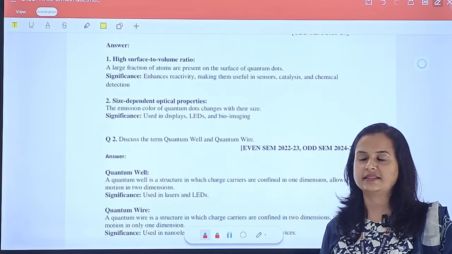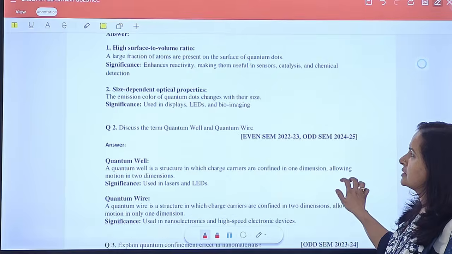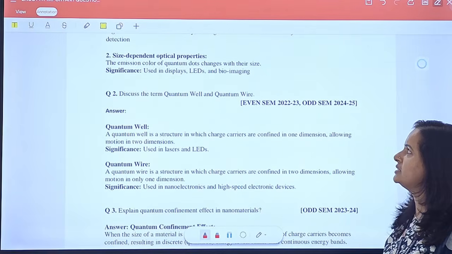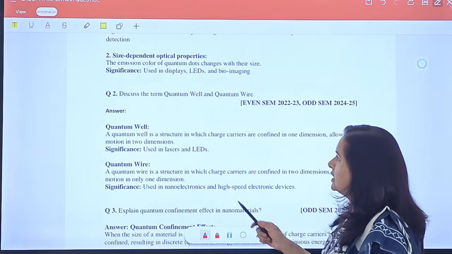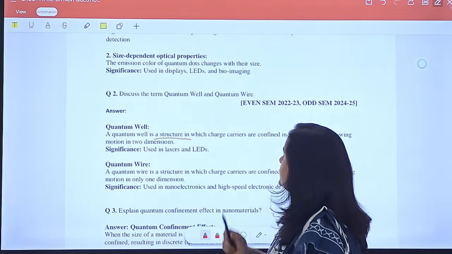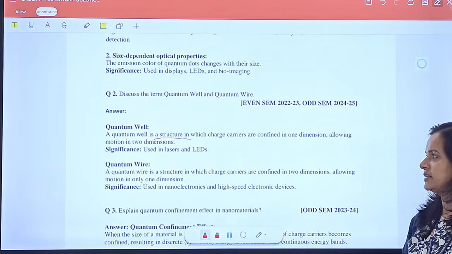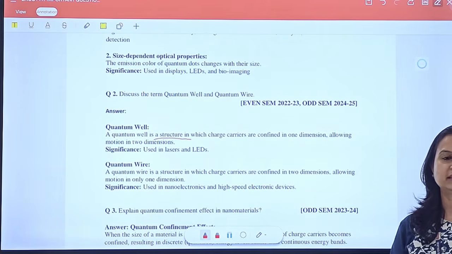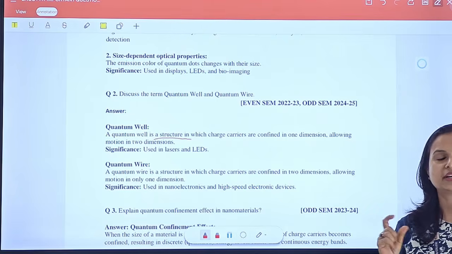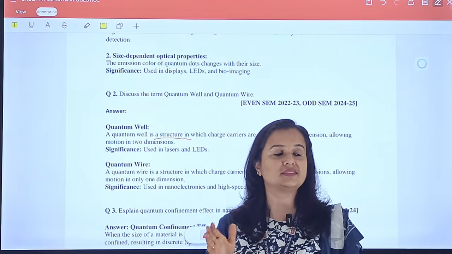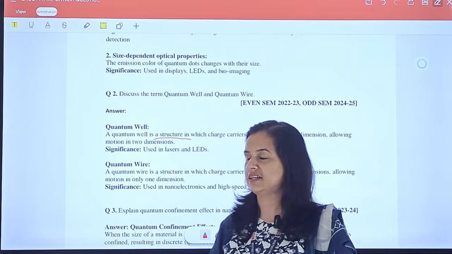the emission also changes. Now the second question is, discuss the term quantum well and quantum wire. Quantum well is a structure in which at least one dimension falls in the nanoscale, and because of that the charge carriers are confined in that one.